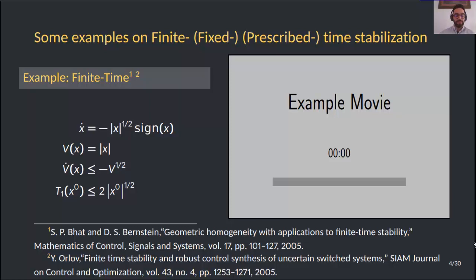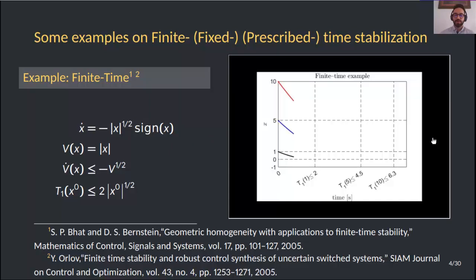In the first case, in finite time stabilization, we have a differential equation whose solutions are steered to the origin, like I'm showing here on the right, in a time that is upper bounded by the right-hand side of this inequality. In this case, this upper bound depends on the initial conditions, as I'm showing here.